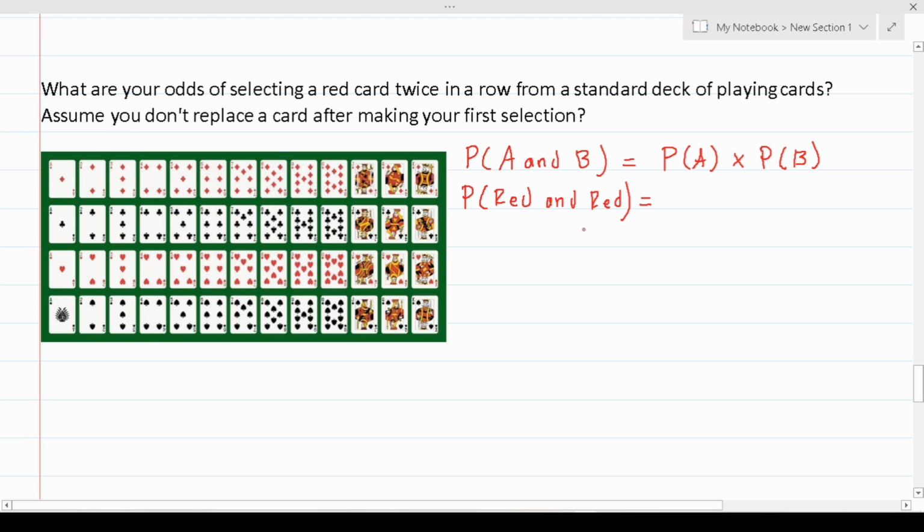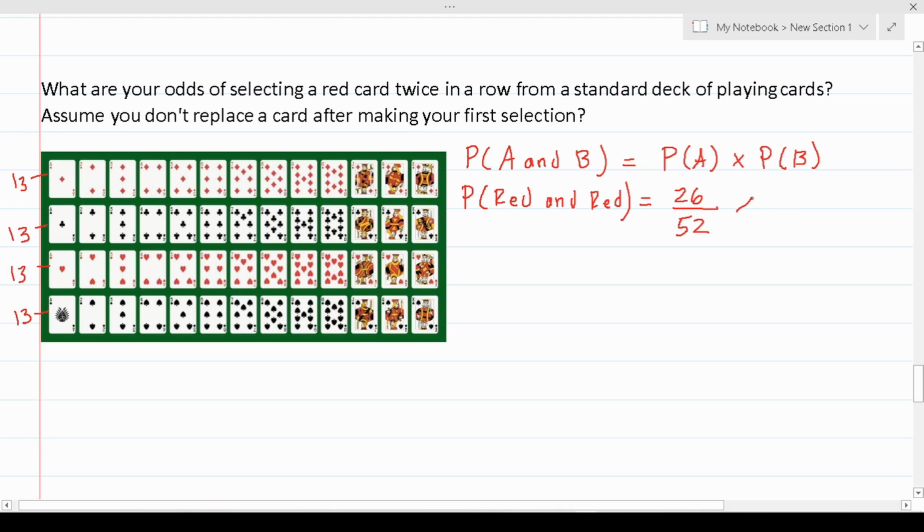All right, so let's think about what we're going to do here. Again, in a deck of playing cards, there are 52 cards. And again, each row has 13 cards in it. So there's 13 here, 13 here, 13 here, and 13 here. As we can see, there are 2 rows of red cards. So there are 13 plus 13, which is 26 chances of you picking a red card from a deck of 52. So we took care of this first occurrence. The odds of picking a red on one draw are 26 over 52.